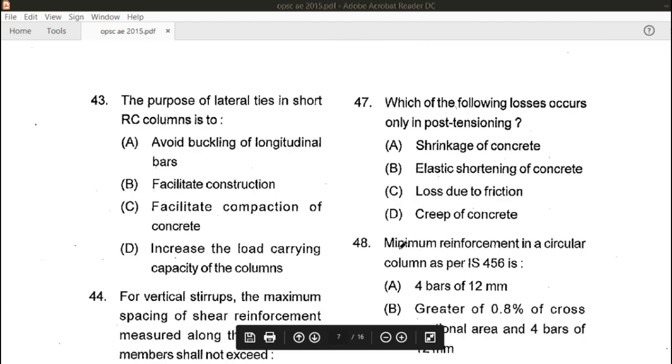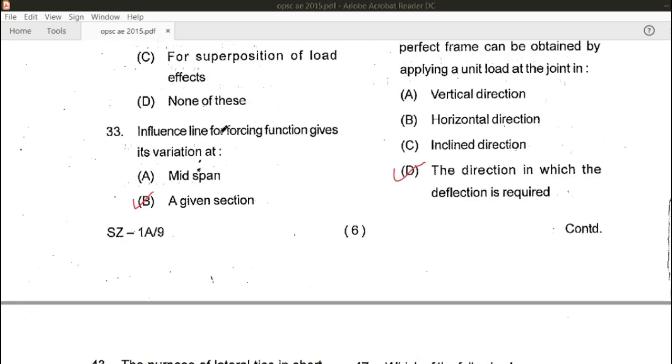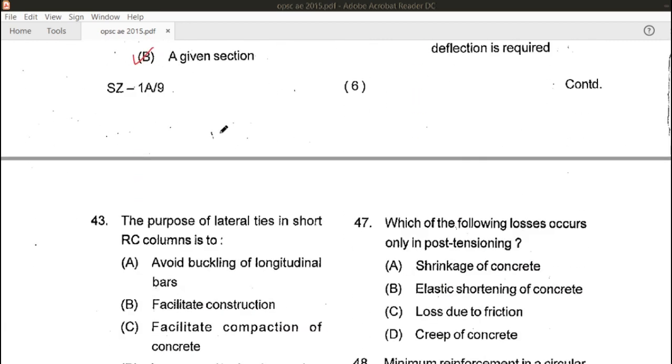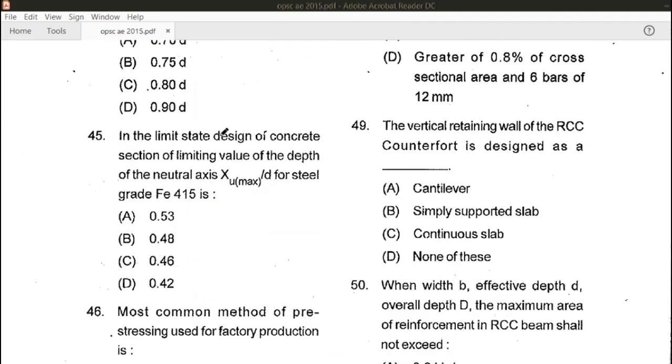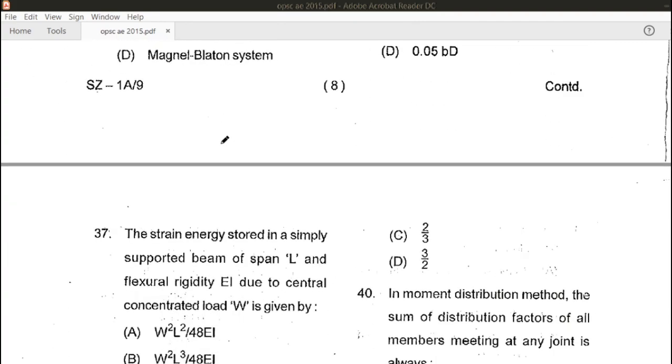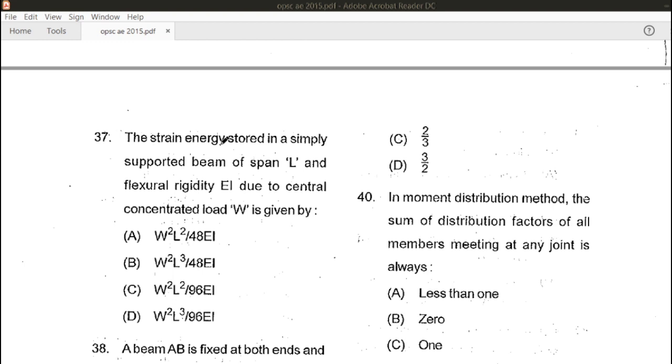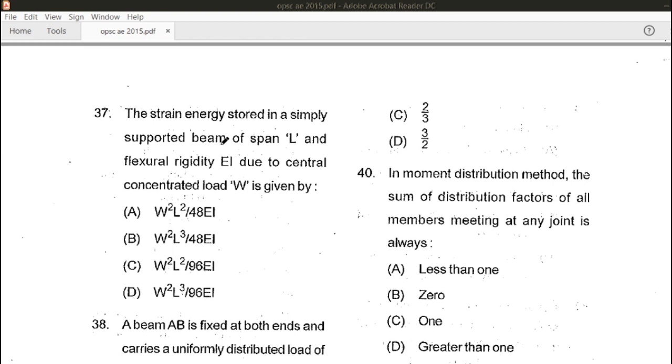Let's see the next question. The purpose of lateral ties in a short RCC column is to, what is the purpose of? I think the question numbers have become up and down. We will see the 37th question over here.